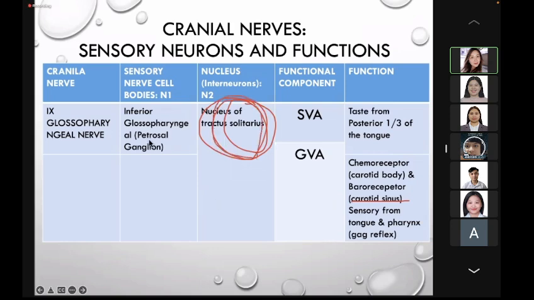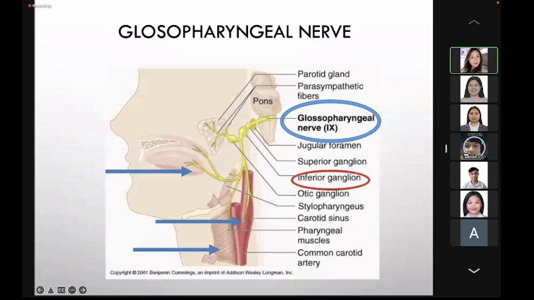So here, taste from the posterior one-third and the carotid sinus go through the inferior glossopharyngeal ganglion, or petrosal ganglion, to terminate at the nucleus of tractus solitarius.